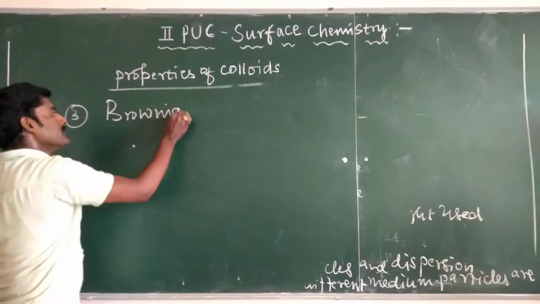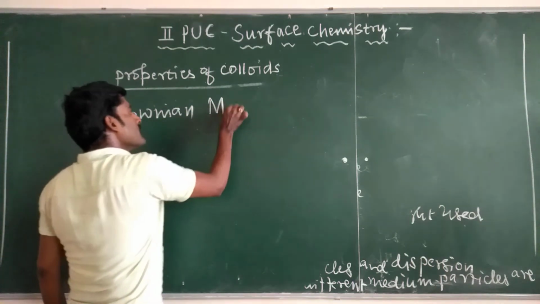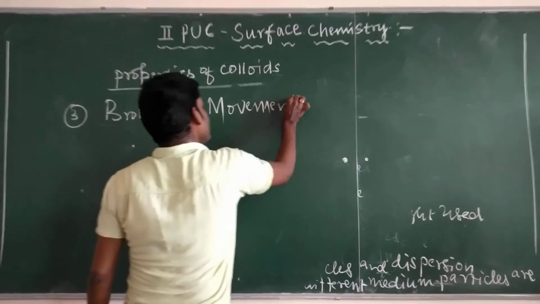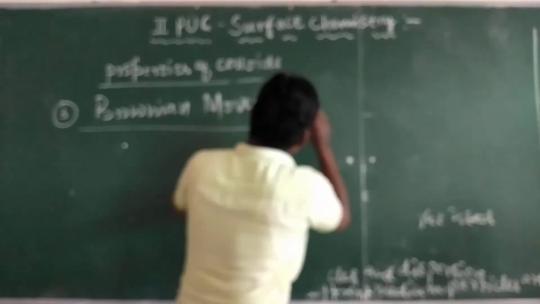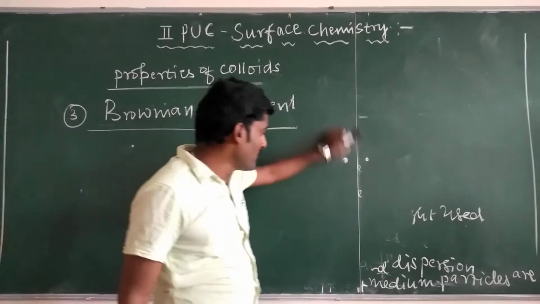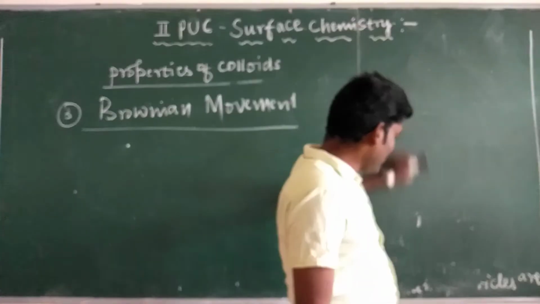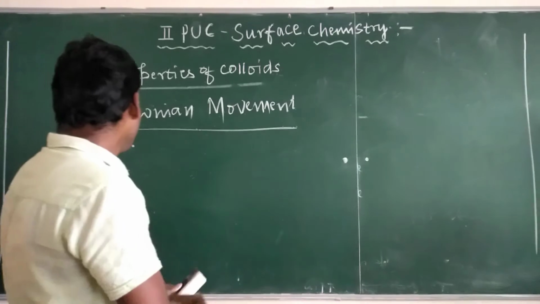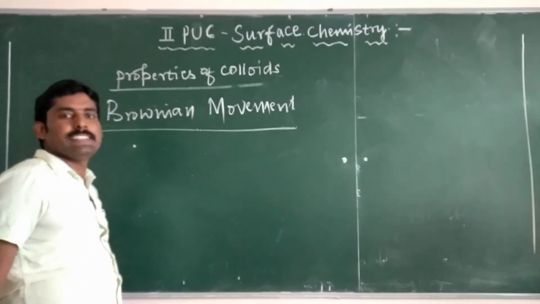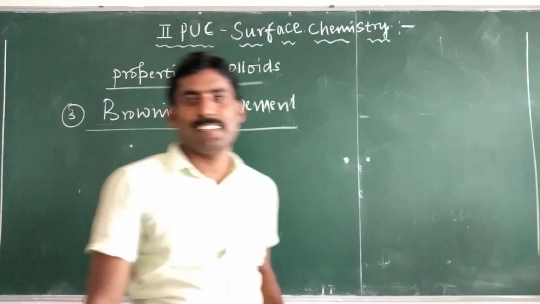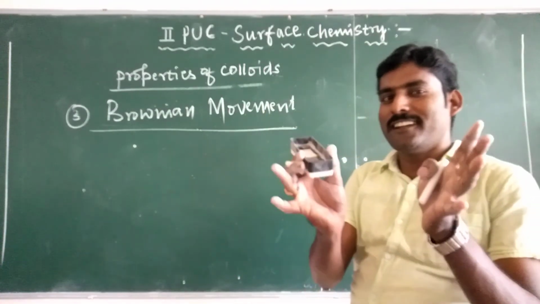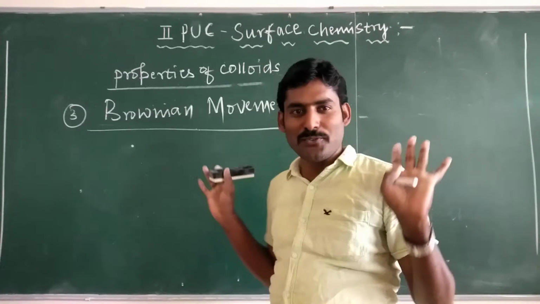Brownian movement. It was first observed by a famous botanist, Robert Brown. Brownian movement is nothing but the zigzag or erratic or random movement of colloidal particles in the colloidal solution.